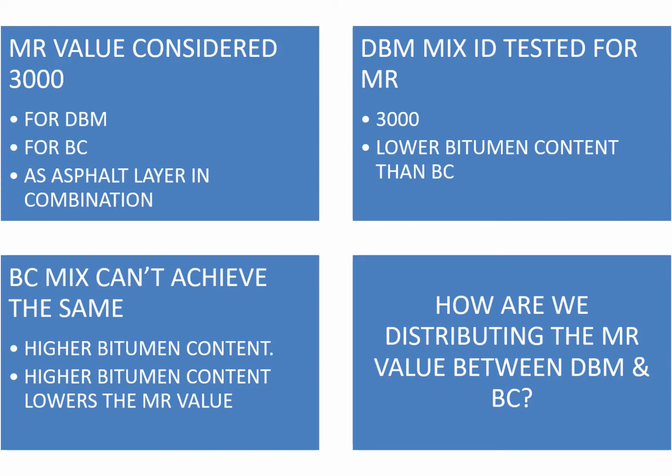Unless these things are captured clearly during the construction phase, the layer which is being constructed as designed on some criteria given for MR will not be able to achieve that much of performance.